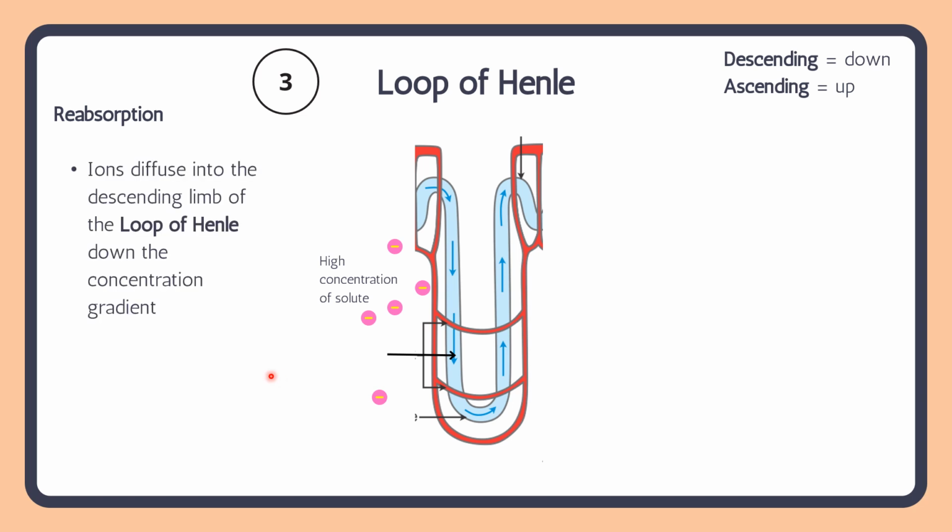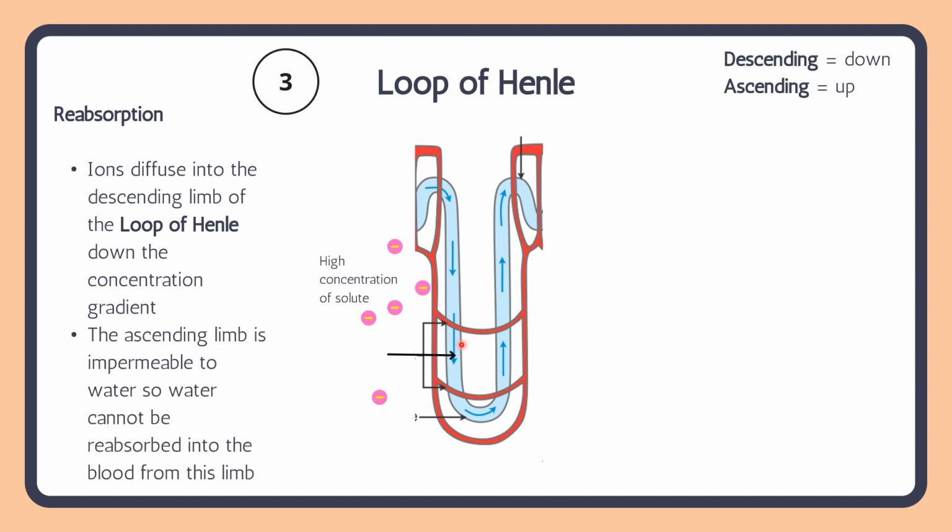Next, we have ions diffusing back into the descending limb. So it's going to diffuse back in here, right? Because remember, diffusion is the movement of substances from an area of high concentration to an area of low concentration. So it's high concentration out here, and it's going to move back into the descending limb where there is low concentration. The ascending limb, right over here, is impermeable to water. So water cannot be reabsorbed at this part. That's why we have to pump ions out to the descending limb and have water reabsorbed over here.